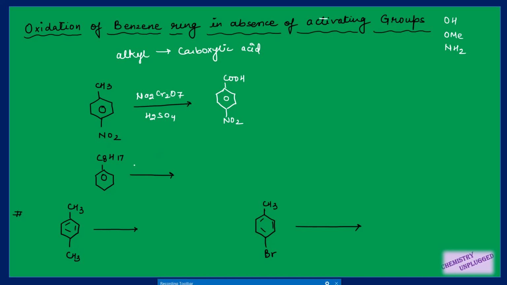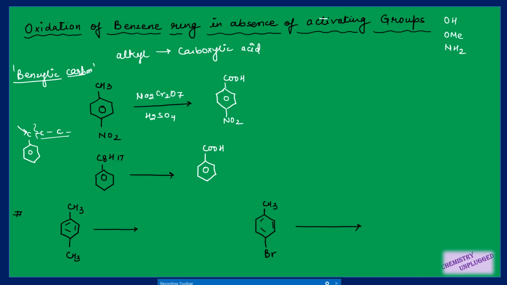Suppose I have this type of ring. The oxidizing agent will directly attack this carbon, and the other part is cleaved and removed. Only this carbon is attacked and converted into a carboxylic acid. So if I use such an aromatic ring, I will only get benzoic acid. This point is very important: it will directly attack the carbon which is attached to our benzene ring, the benzylic carbon. It will attack only the benzylic carbon. This is the case when I am using chromic acid and permanganate.